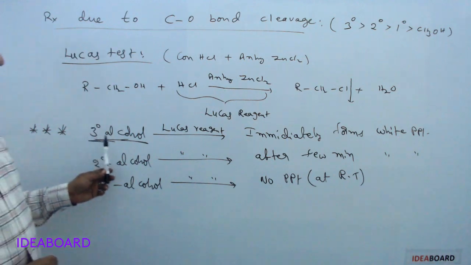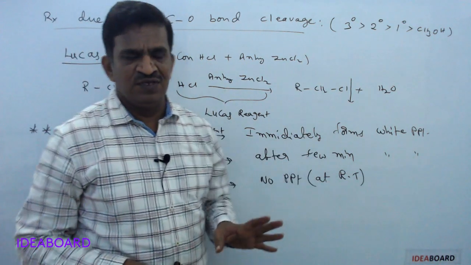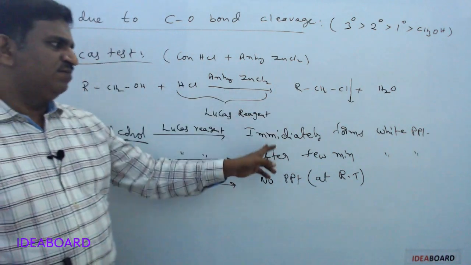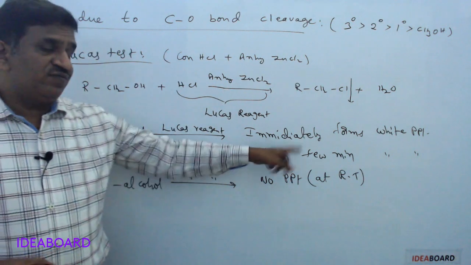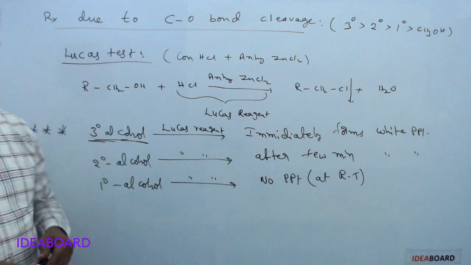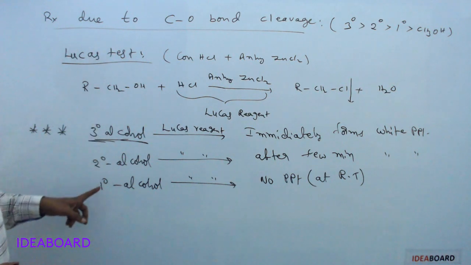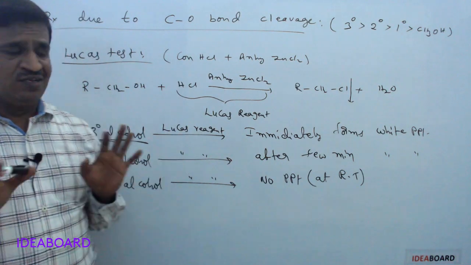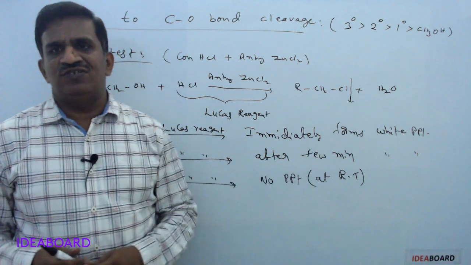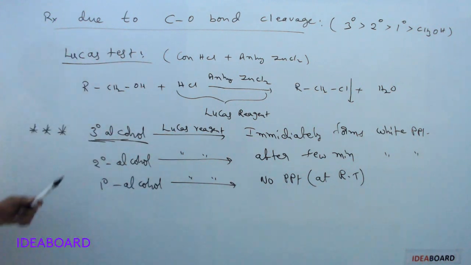So tertiary alcohols give white turbidity or precipitate immediately, whereas secondary alcohols give after a few minutes or 5 minutes. Primary alcohols at room temperature give no precipitation, but at high temperatures we have precipitate formation. Okay, that is the Lucas test or Lucas reagent test.